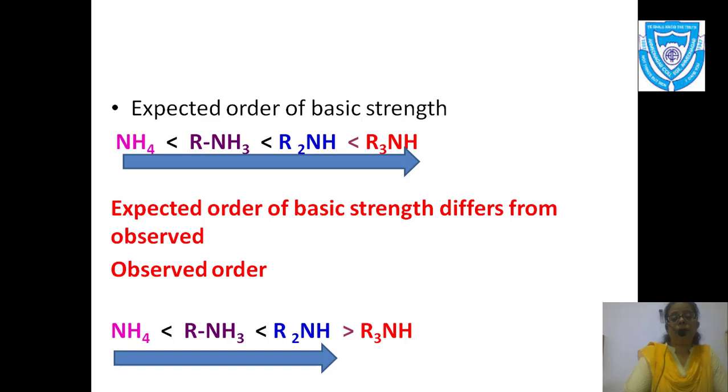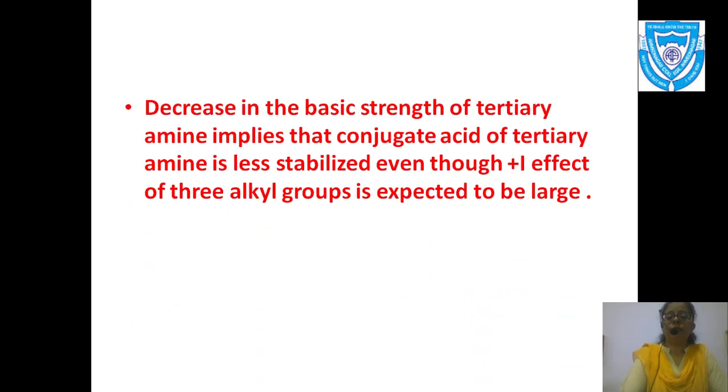Now, why is this taking place? This decrease in the basic strength of a tertiary amine implies that the conjugate acid of the tertiary amine is less stabilized, even though the plus I effect of the three alkyl groups is expected to be large.